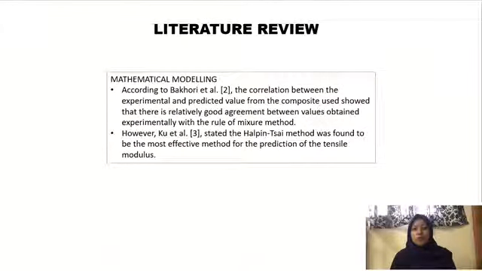According to Bokhari et al., the correlation between the experimental and predictive value from the composite used showed that there is relatively good agreement between values obtained experimentally with the rule of mixture method. However, Ku et al. stated that the Tsai-Hill method was found to be the most effective method for the prediction of the tensile modulus. This slide shows the process flow for this project.